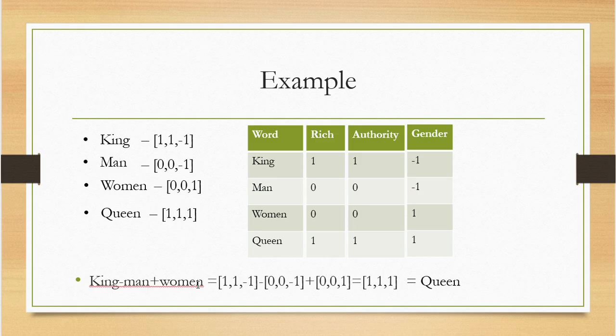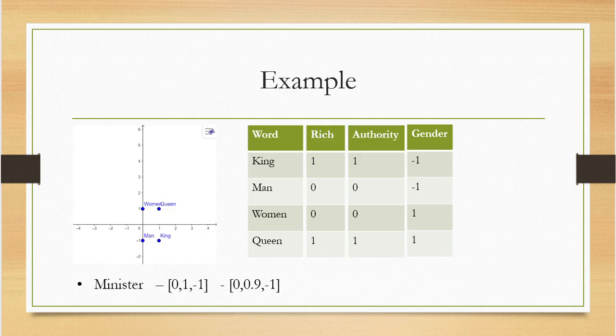So now we can say these vectors can be used for further processing. These vectors represent the words, and they can be used for further processing and understanding. This way we are converting the words into vector form. Here you can see a 2D plot. By considering richness and gender as two different properties, we are representing these words in a 2D plot.